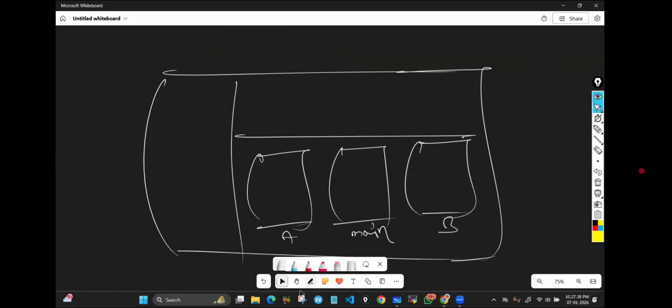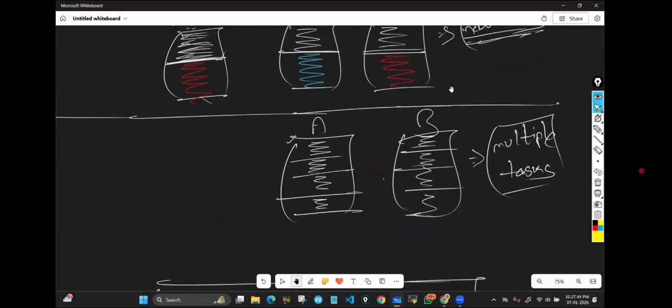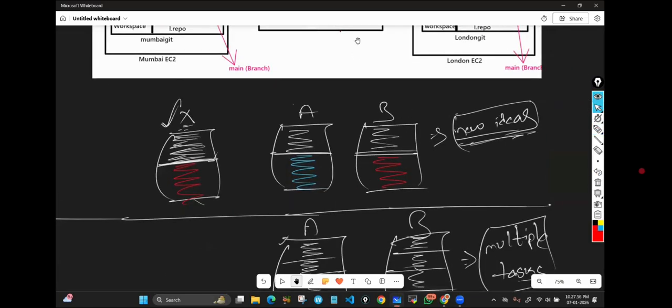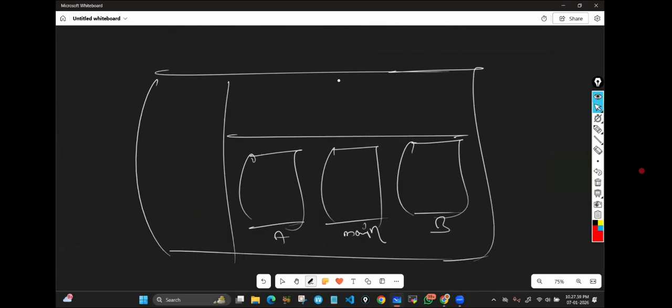Got it? Right? Here, so far, earlier, when we had only one branch, from there, we used to push to central repository. Okay, from there. Now here, what did I work on? Multiple branches. Okay, then I merge it to main branch here. From here, I push to central repository. Simple. That is the purpose of branches.